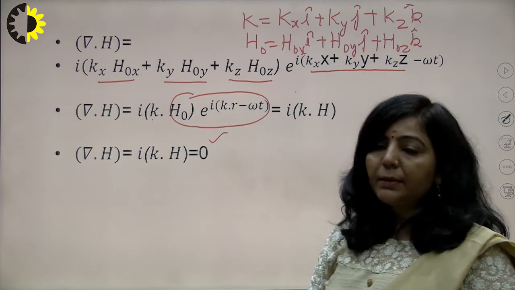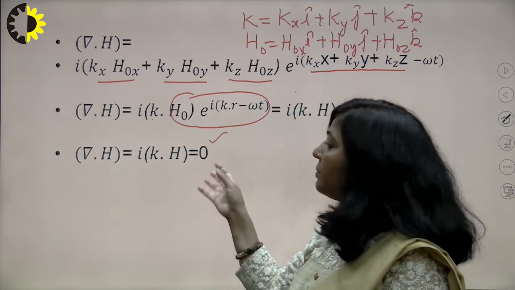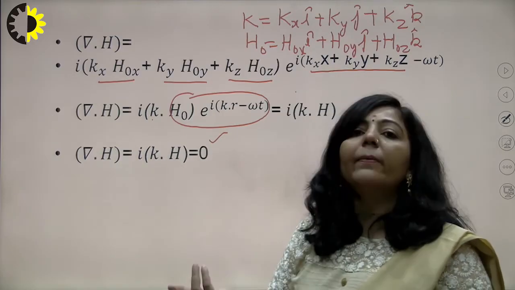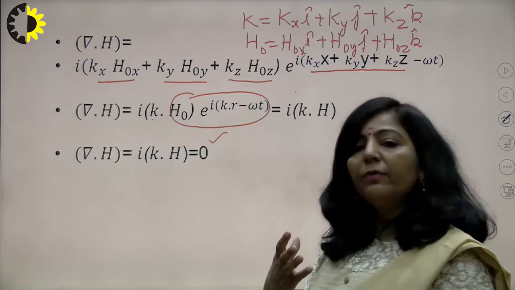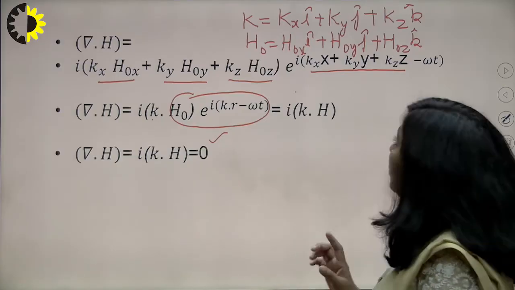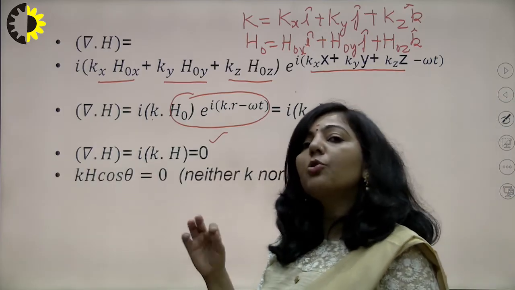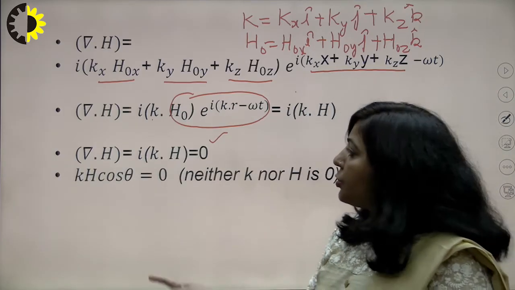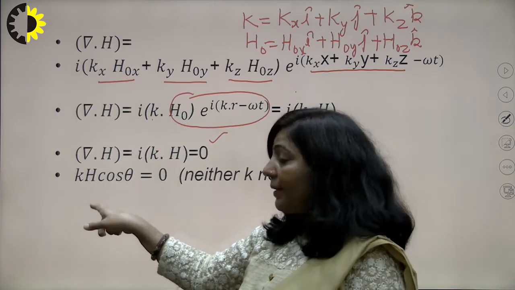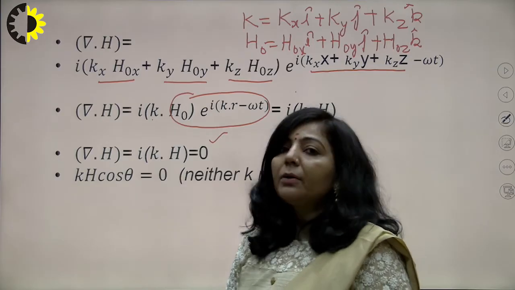So there are three possibilities: either the first term is 0, or the second term is 0, or both terms are 0. But you know the first one is iota, which can never be 0. So we have only one possibility left, that k dot h should be 0. If I am saying k dot h is 0, it means kh cos theta should be 0. Neither k, the propagation vector, is 0, nor is the magnetic field vector 0. So only one possibility is there, that cos theta is 0.